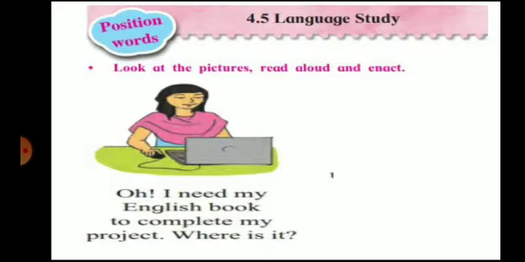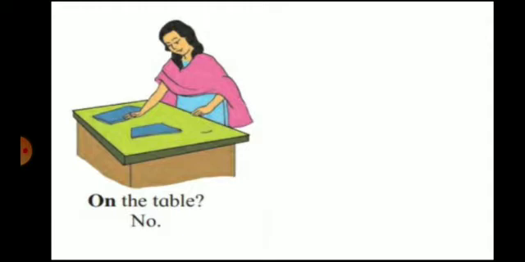Now can you see in the first picture? She thought she had kept the book on the table. She is thinking that she has kept her book on the table. So can you see here the book is on the table. Then she said no, it is not on the table.